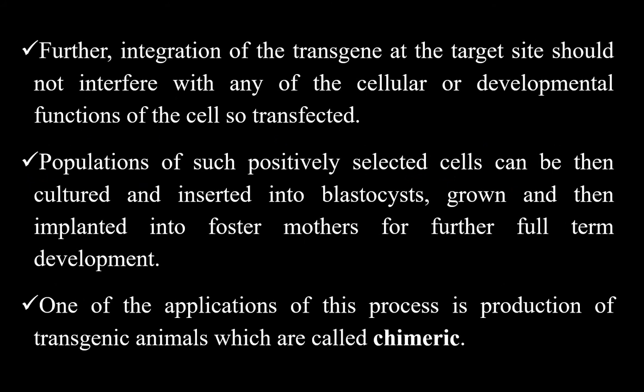Further, integration of the transgene at the target site should not interfere with any of the cellular or developmental functions of the transfected cell. A population of such positively selected cells can then be cultured and inserted into blastocysts, grown, and then implanted into foster mothers for further full-term development.